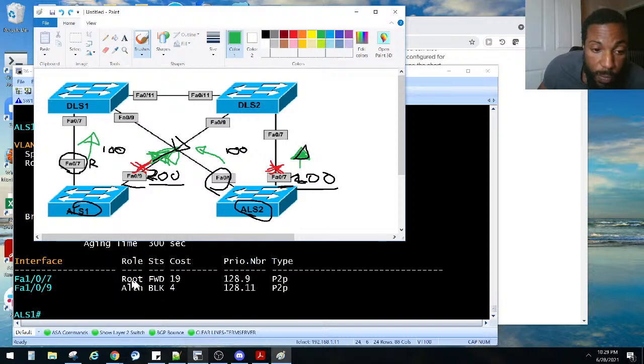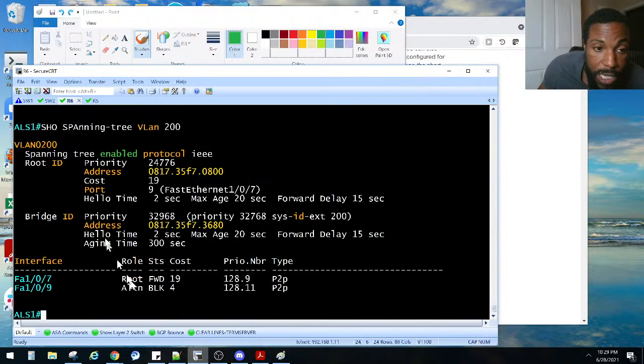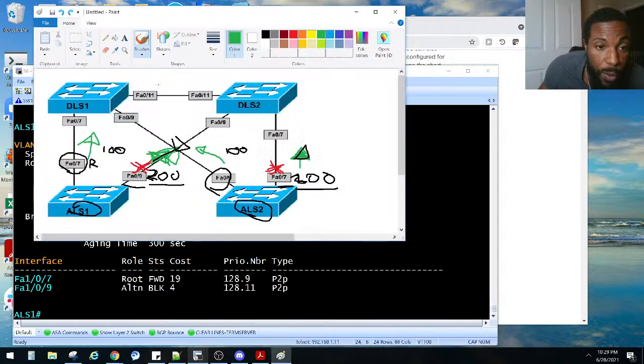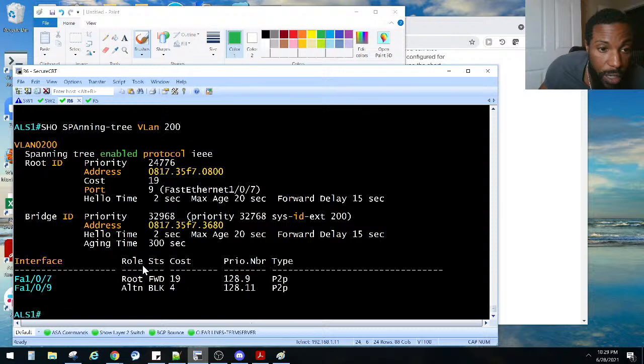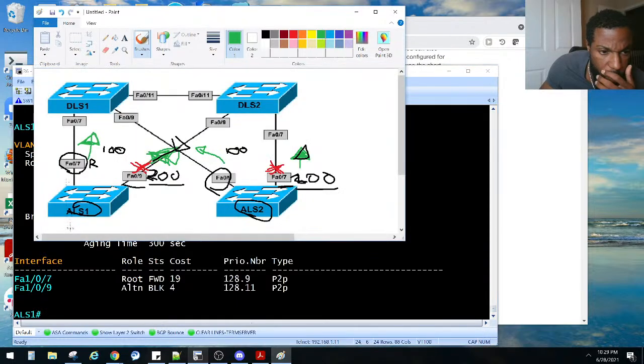The root bridge for VLAN 200 is forwarding. 107 is forwarding on ALS1. Yes, it is right there. It's forwarding right there on ALS1. That is the root port to get to VLAN 200, right? And then 109 is being blocked. This is a really tricky one, man. Spanning tree has got my head spinning.